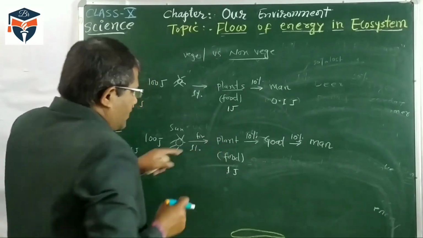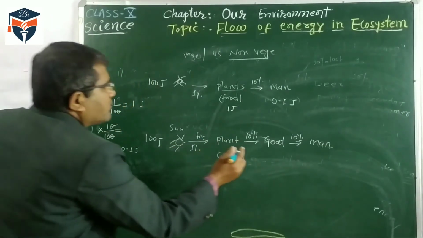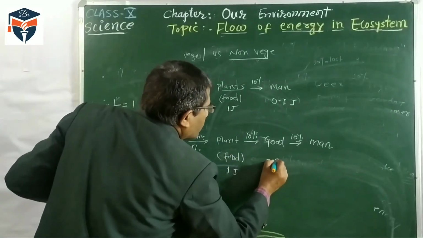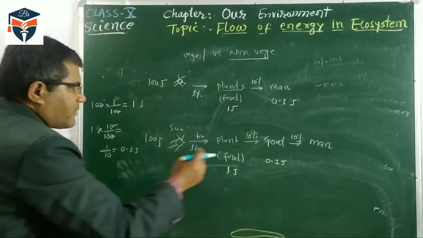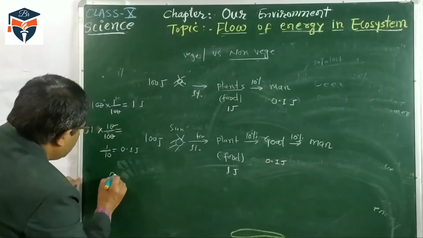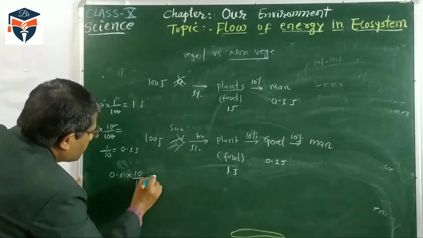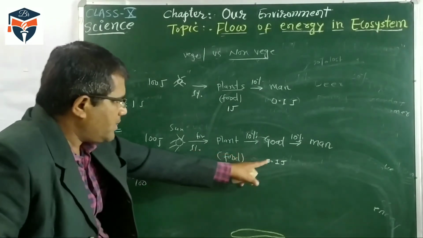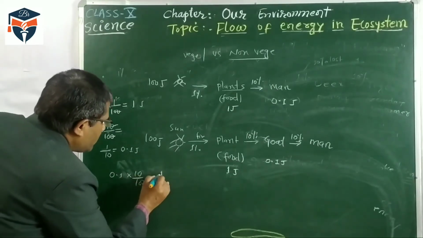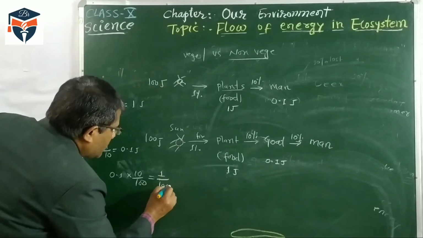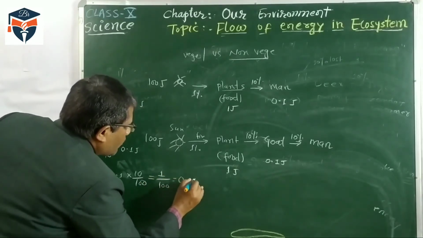But in this case, the plant transfers 10% energy, so 0.1 joule energy will come to the goat. Then from the goat, of 0.1, 10% energy is transferred. When 10% energy is transferred, now what happened? 0.1 times 1 upon 10 is 1 upon 100, and it becomes 0.01.